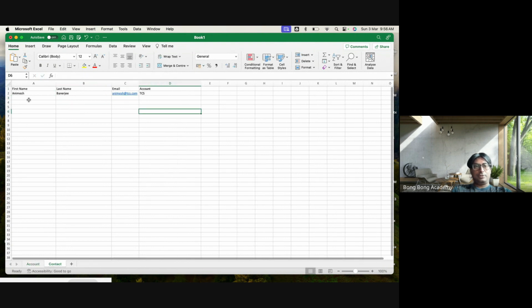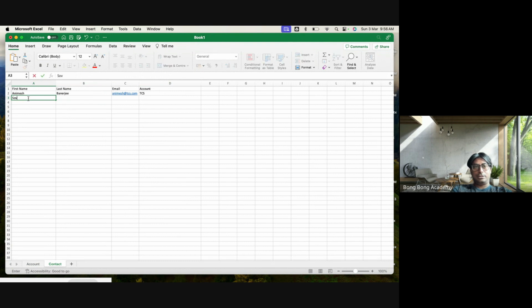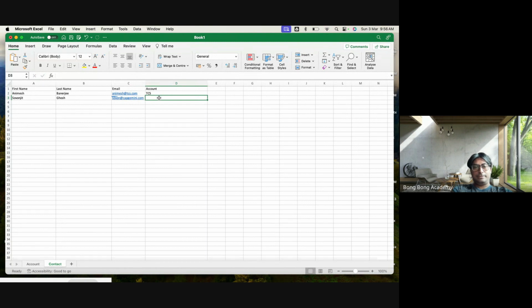Here in contact, probably Shobhanjit works in Capgemini. How do I keep his details? Shobhanjit Post, shobhan@capgemini.com. Account is Capgemini, right?